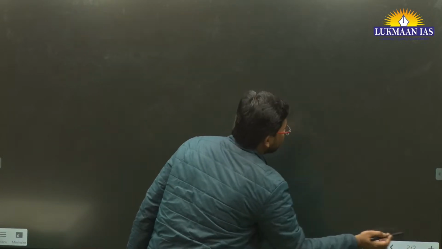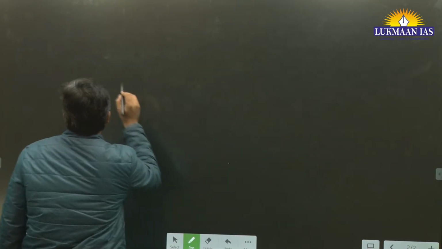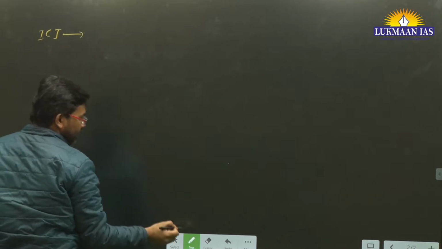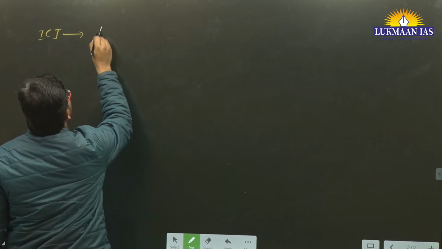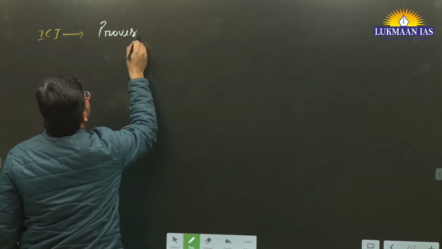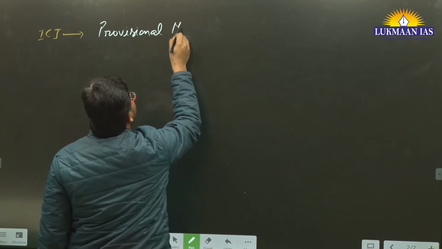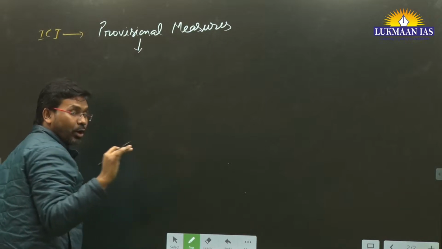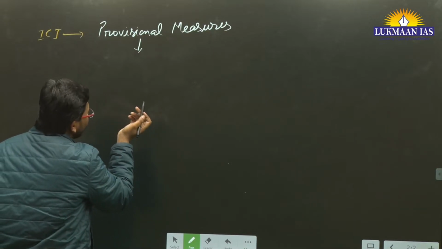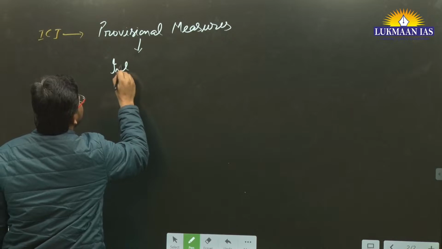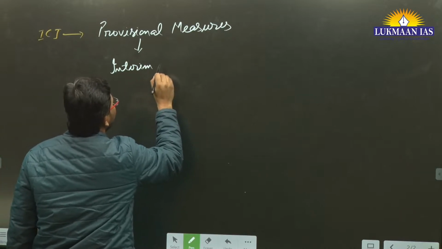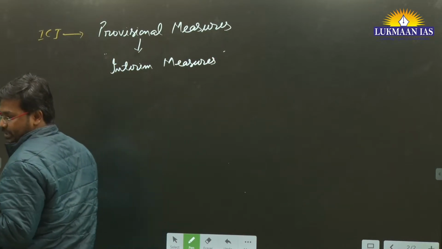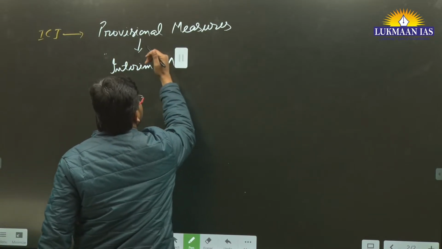So we are going to understand this. What has happened is that the International Court of Justice, the ICJ, has asked for provisional measures. What do we mean by provisional measures? Related to courts in India, they call it interim measures, or interim orders.